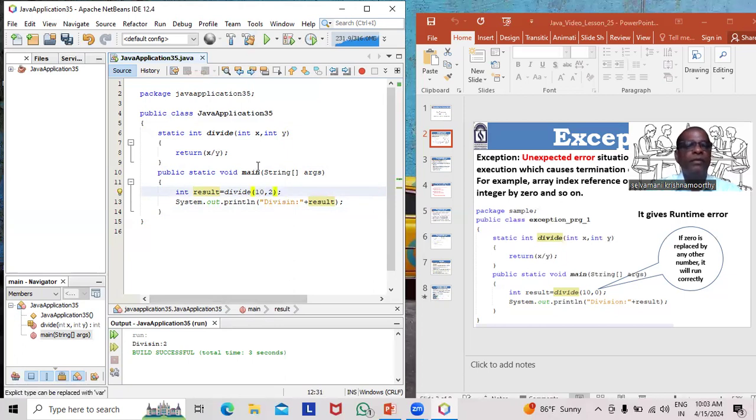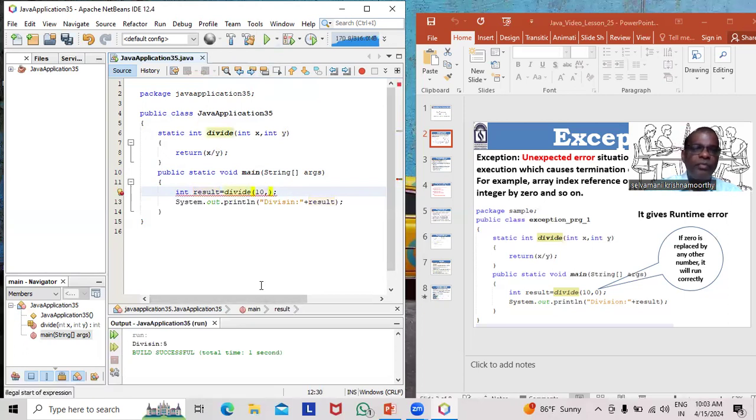What will happen? 10 will be assigned to x, 2 will be assigned to y. 10 divided by 2 is 5. 5 will be assigned to result. Division is 5. Check. I got a very good result. Whatever value I'm giving here, I'm getting a correct result.